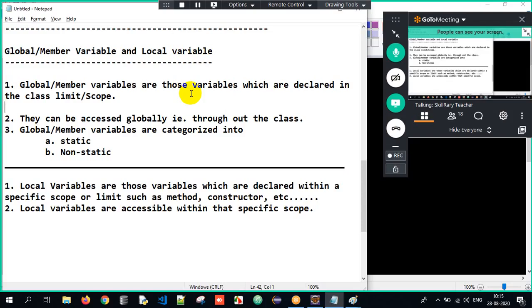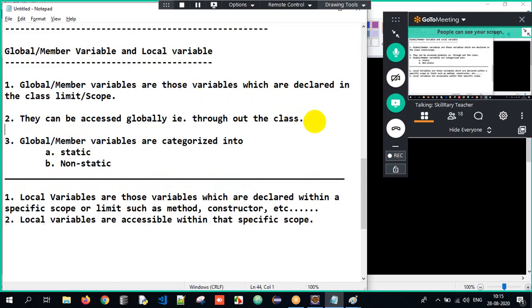If you find the declaration in the class, it's a global variable, and it can be accessed globally, meaning throughout the class, and they are further classified into static and non-static. Local variables are declared within a specific limit, such as a method or a constructor, and they are accessible only within that specific scope. We cannot access them outside.